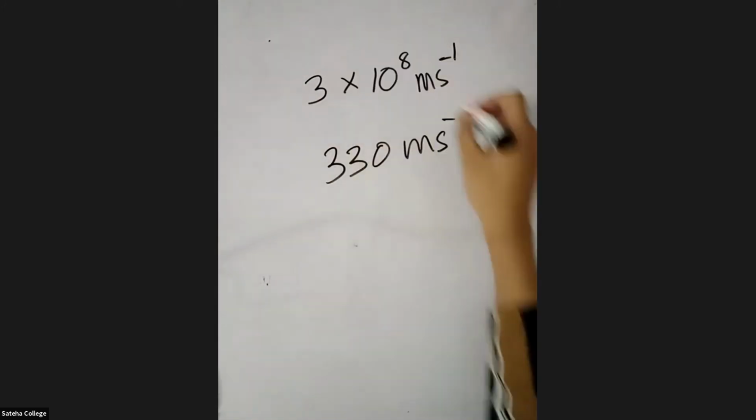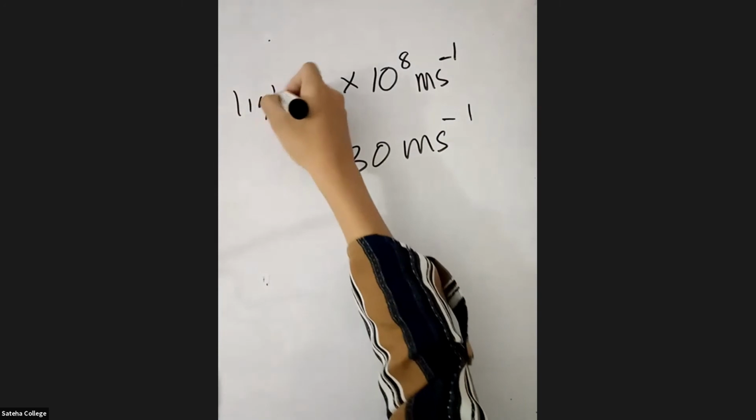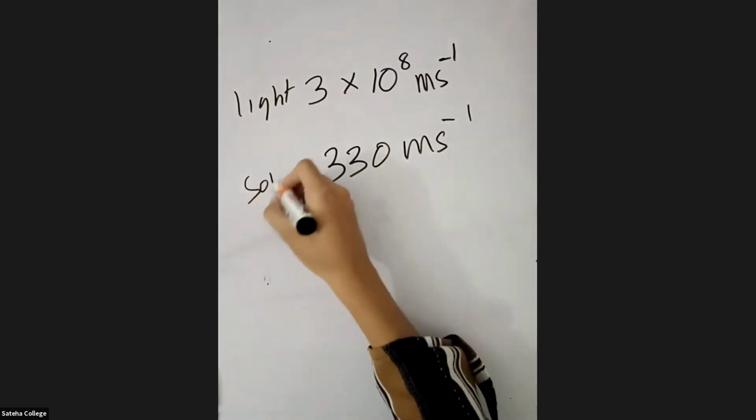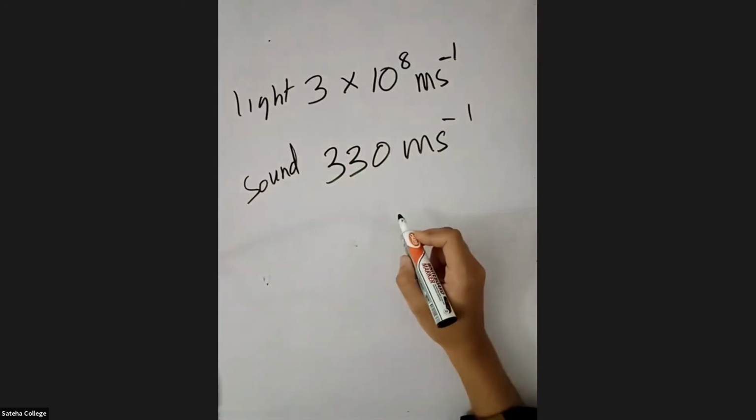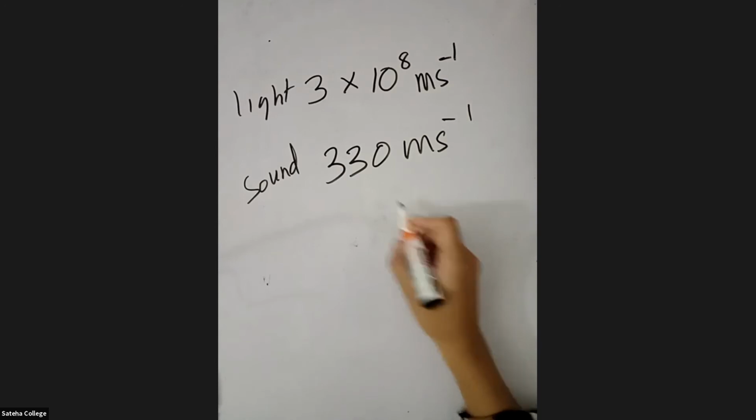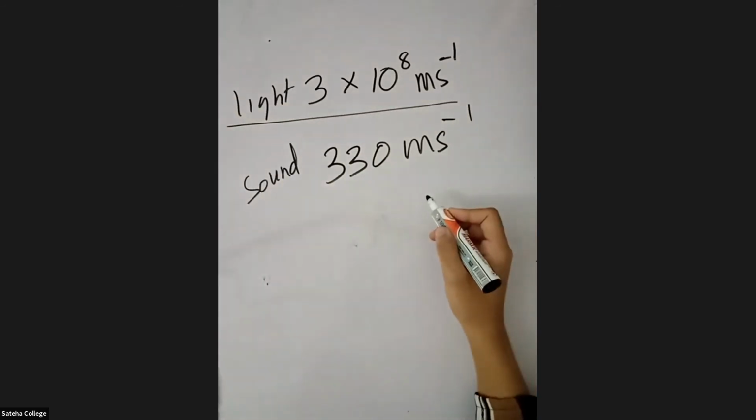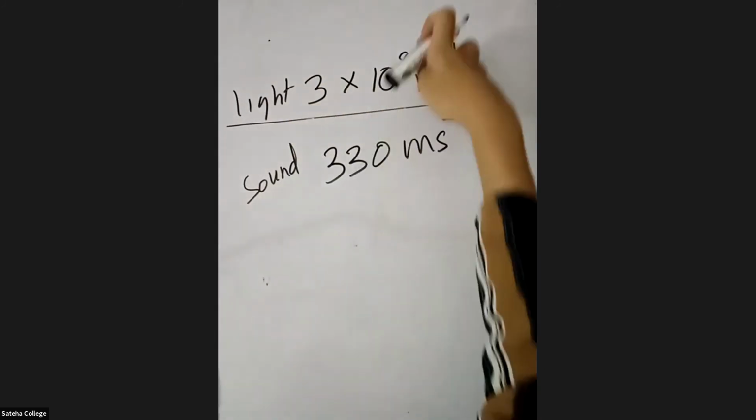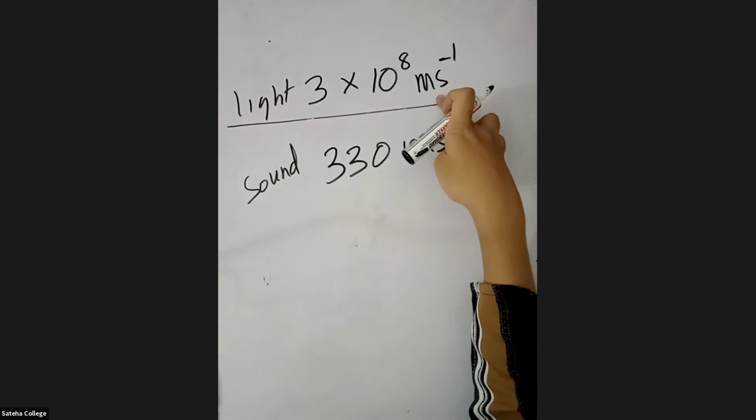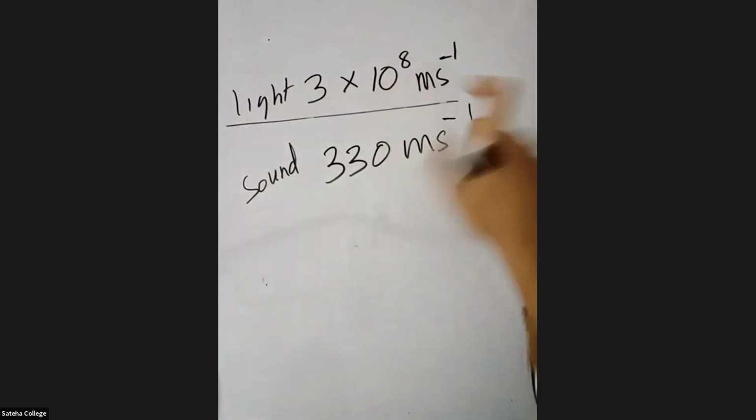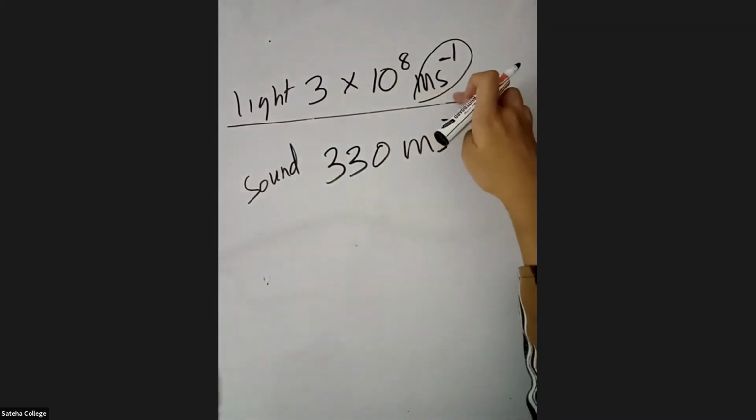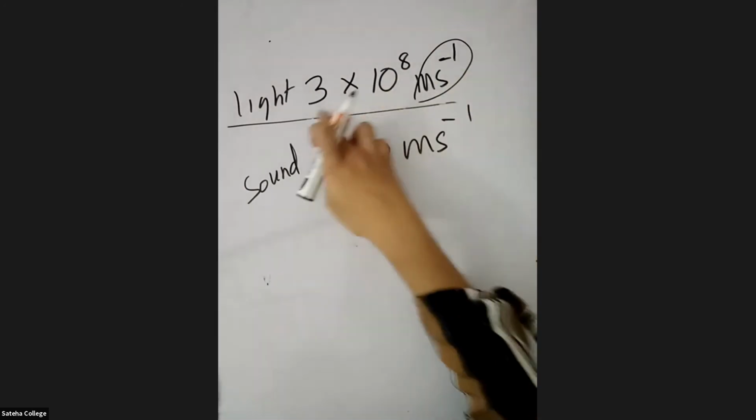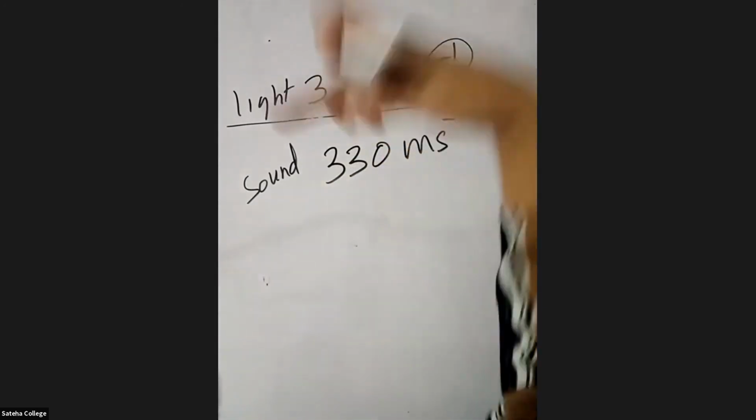So tell me, which is faster? Is light faster or is sound faster? What do you all think? Yes, very good, students. The speed of light is going to be faster because it travels 3 into 10 to the power 8 meters per second. Right? In 1 second, it travels 3 into 10 to the power 8 meters.